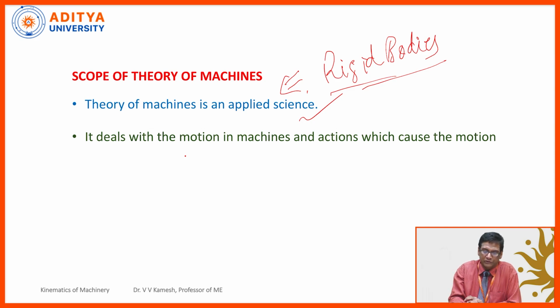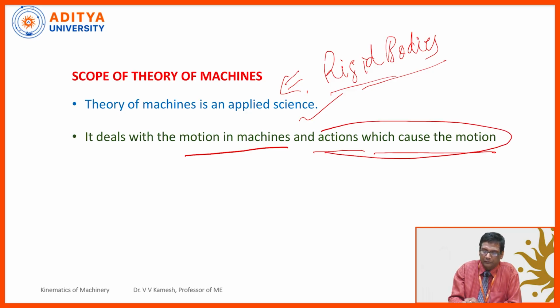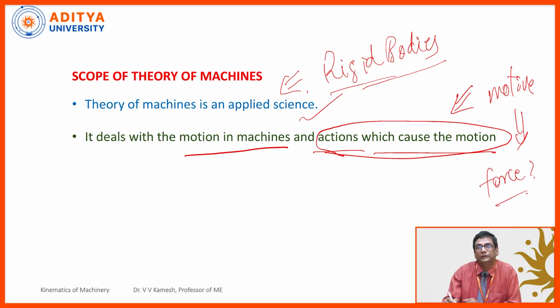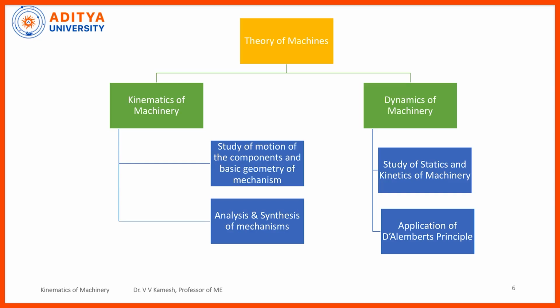It deals with the motion of machines and the actions which cause the motion. Actions which cause the motion, that means what is the motive behind it? Or in general language, who is creating the force, right? So, the motion of the machines. Machines will move in a rectilinear direction, curvilinear, rotation like this, right?